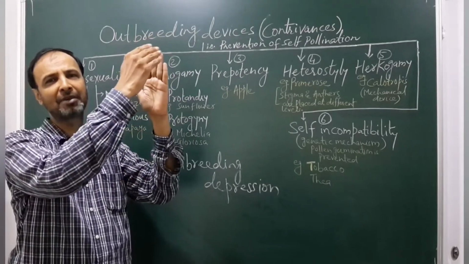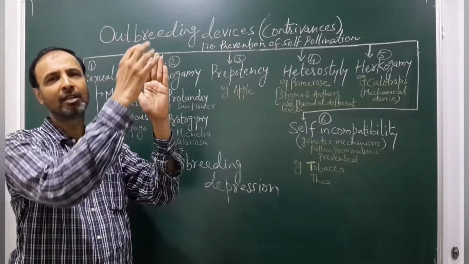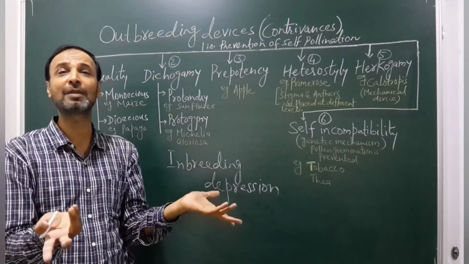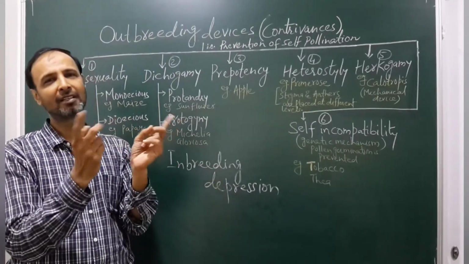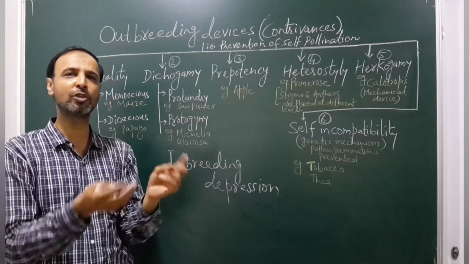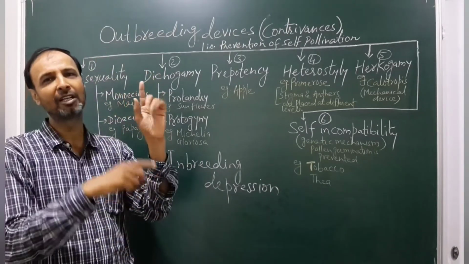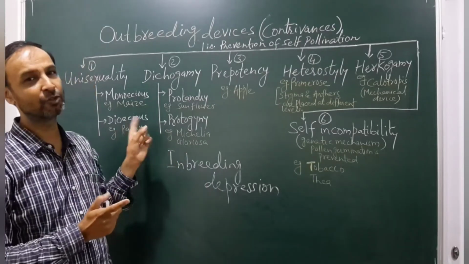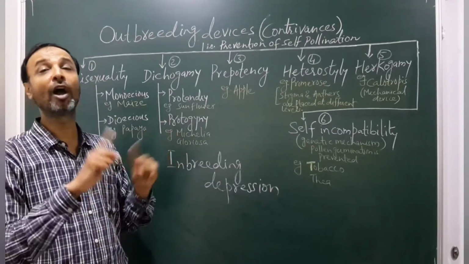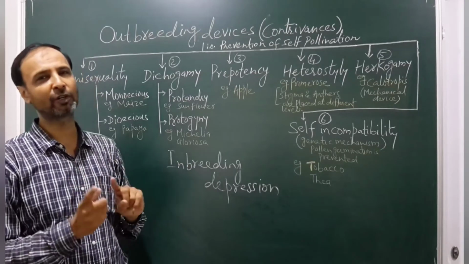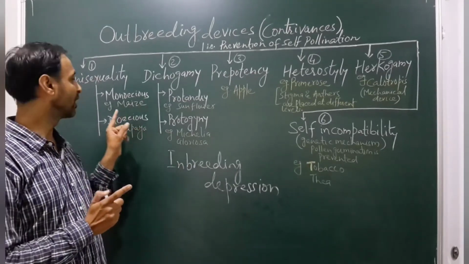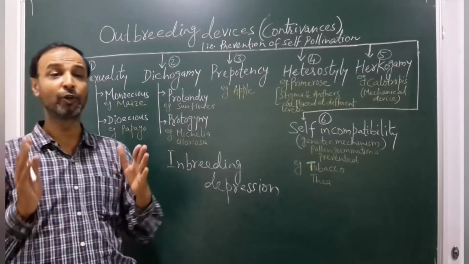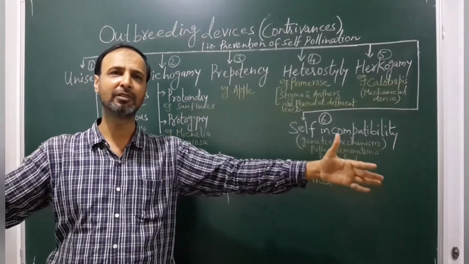Since the flowers are not bisexual, self-pollination will never take place. Though they are present on the same parent plant, the flowers are unisexual. So in monoecious plants like maize, this is one mechanism to avoid self-pollination and prefer cross-pollination. Now dioecious: here the two plants themselves are different.